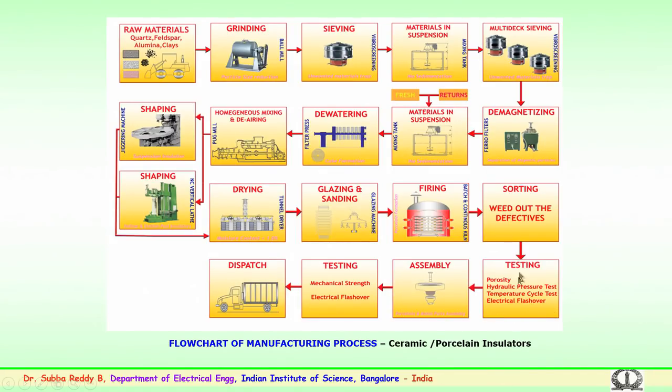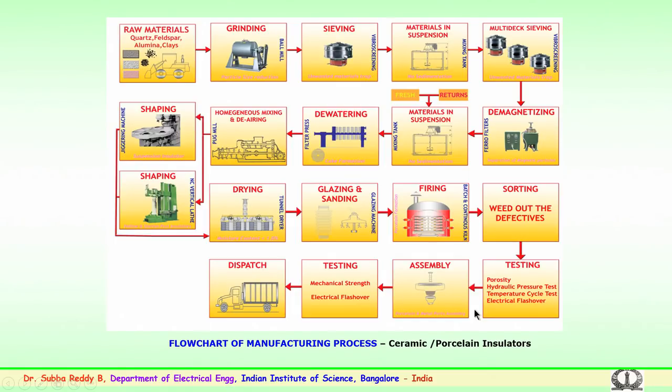These tests are performed after the firing, and further the assembly of the insulator is done. Assembly means the pin, the cap and the shell are connected with the help of Portland cement and the sand, to mechanically support. So, this assembly is done.